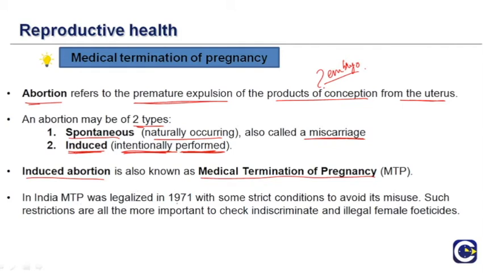In India, MTP was legalized in the year 1971 with some strict conditions to avoid its misuse. What misuse was going on? There were increased cases of female feticides. So these restrictions are very important to check indiscriminate and illegal female feticides. Therefore, in India, it was legalized in 1971 with strict conditions.